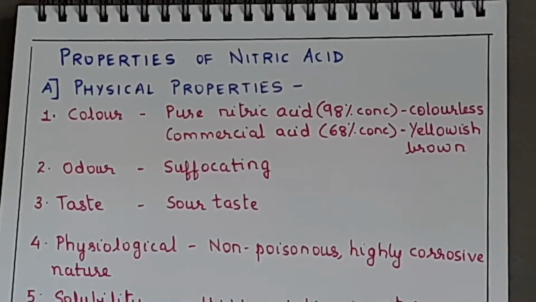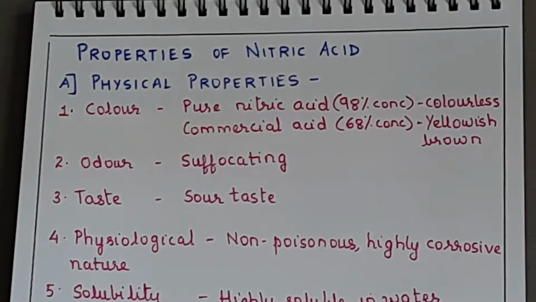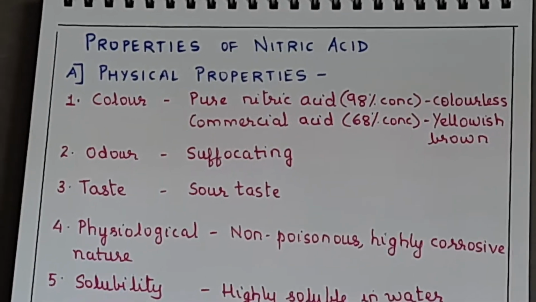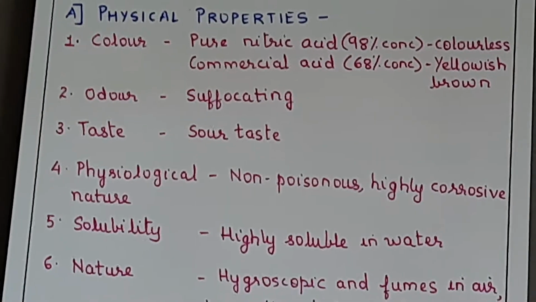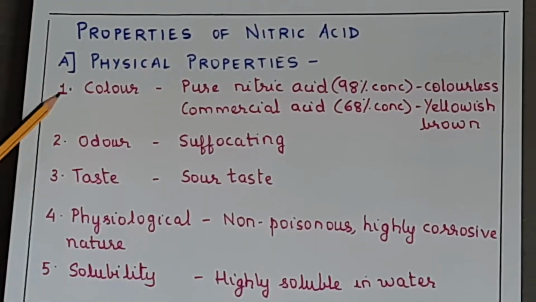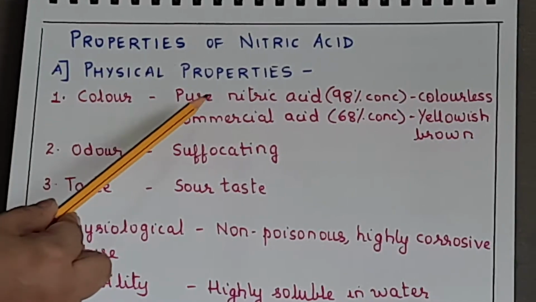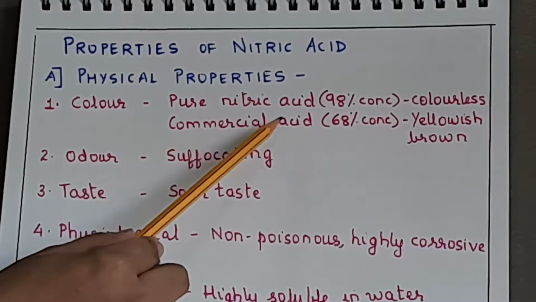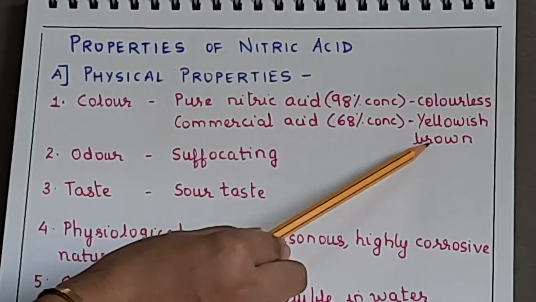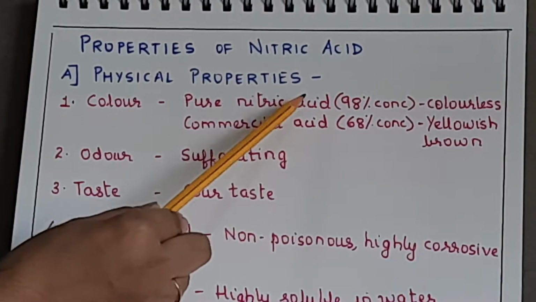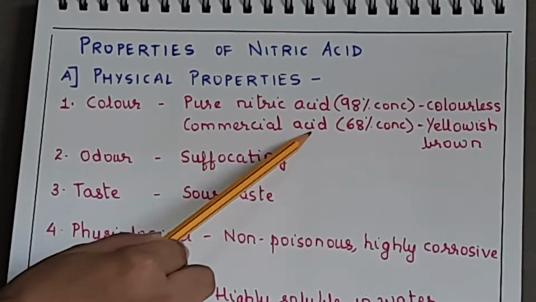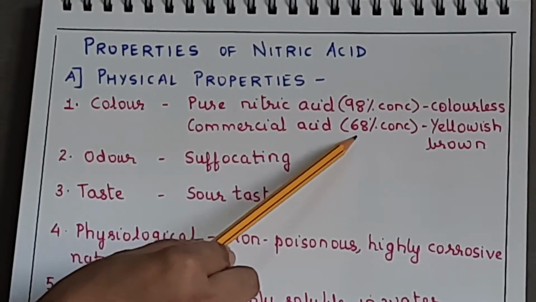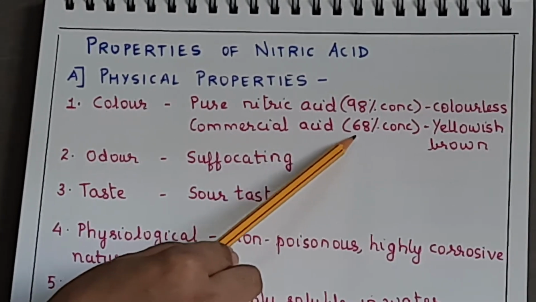Okay, now continuing with our properties of nitric acid. Now we just saw the laboratory method for preparation of nitric acid and the industrial method. Okay, now coming to properties of nitric acid, first is the physical properties. Now color. Now pure nitric acid, that is 98%, is colorless, just now we discussed it, and commercial acid which is 68% is yellowish. So pure nitric acid is also called fuming nitric acid, 98, commercial is concentrated, 68, and dilute is 50%. What we got in the Ostwald process was dilute nitric acid, okay, 50%.